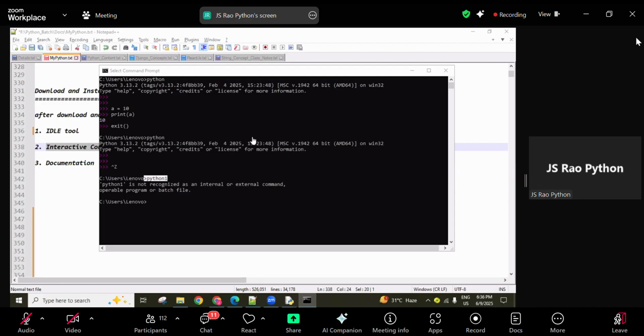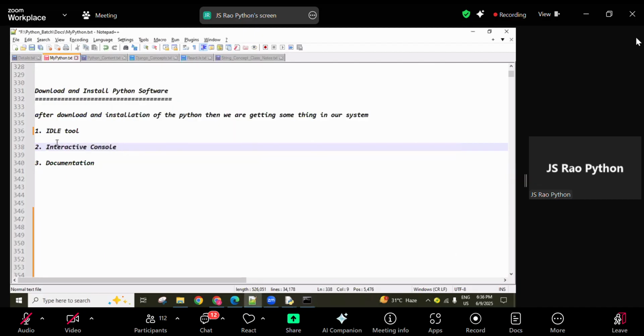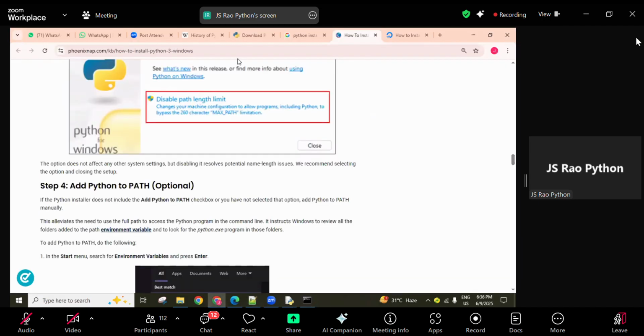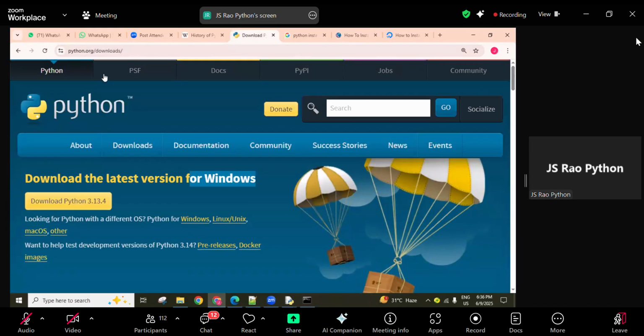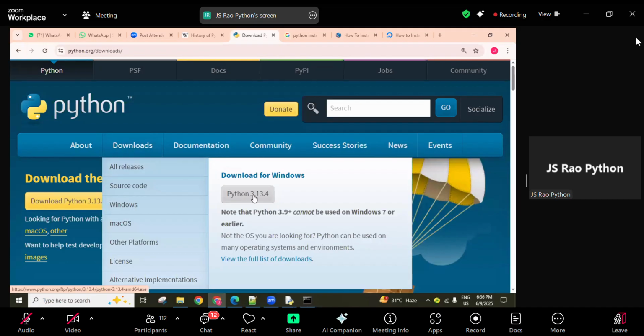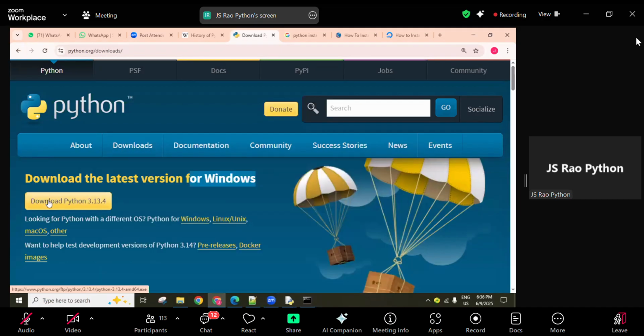Ravan Kumar, I already uploaded the material on downloading and installation from the official website. This is the official website. Here, click download, or click on this, and one executable file comes down. Double click there, follow next, and it installs automatically. The downloading and installation process takes only 5 minutes.